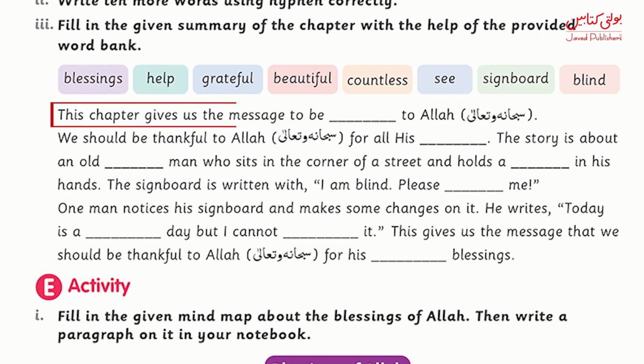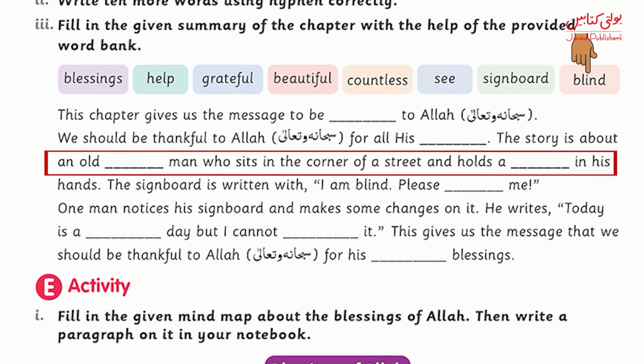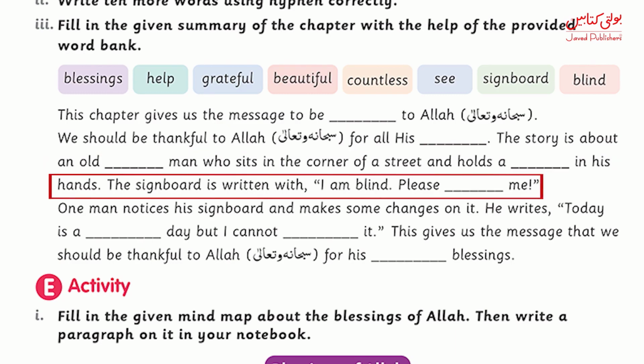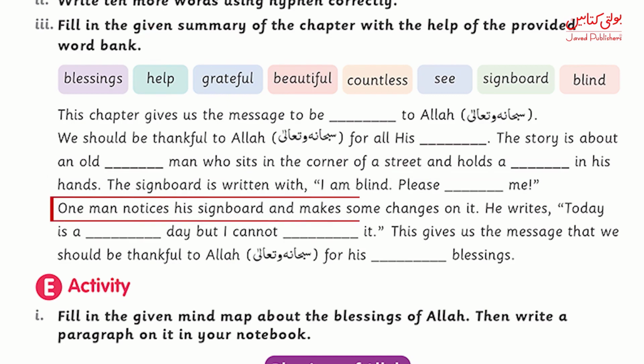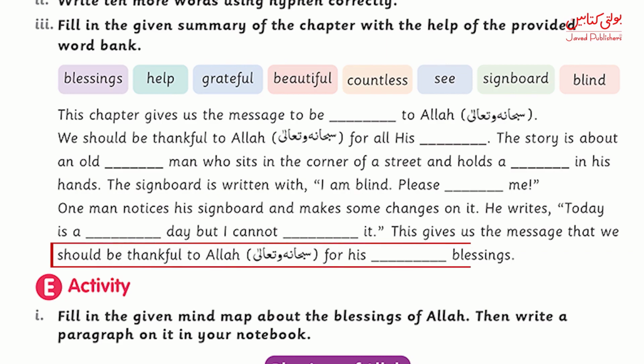This chapter gives us the message to be grateful to Allah subhanahu wa ta'ala. We should be thankful to Allah subhanahu wa ta'ala for all his blessings. This story is about an old blind man holding a signboard in his hands. Signboard is written, I'm blind, please help me. One man notices this, makes some changes on it. He writes, today is a beautiful day, but I cannot see it. This gives us the message that we should be thankful to Allah subhanahu wa ta'ala for his countless blessings.